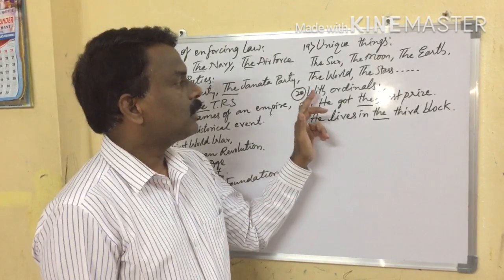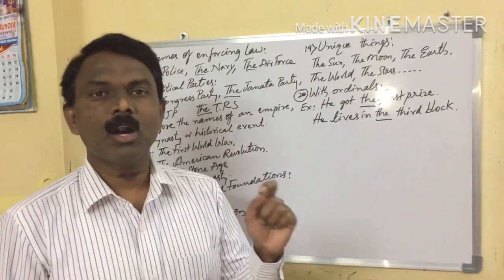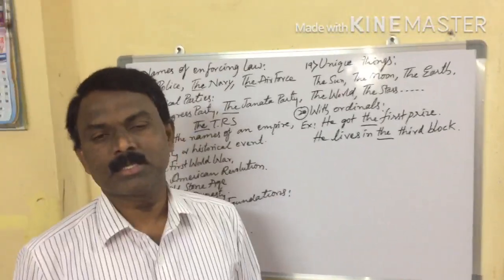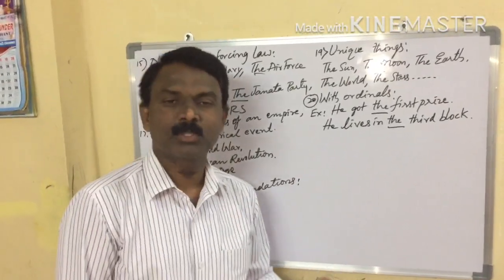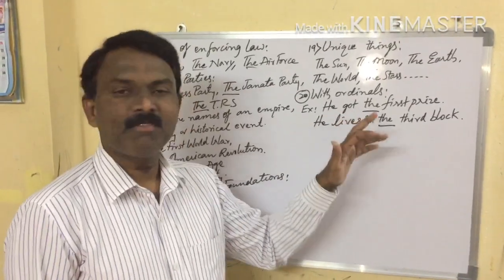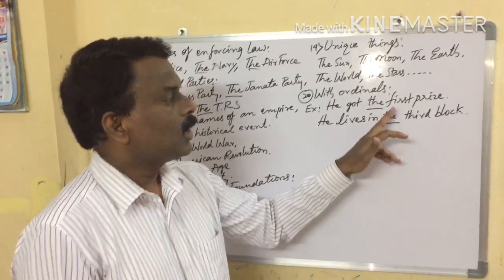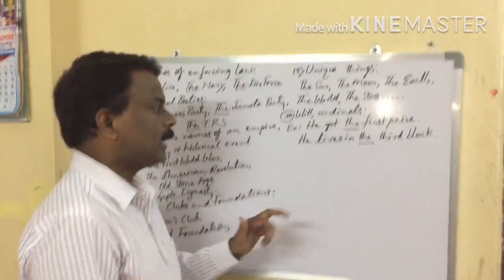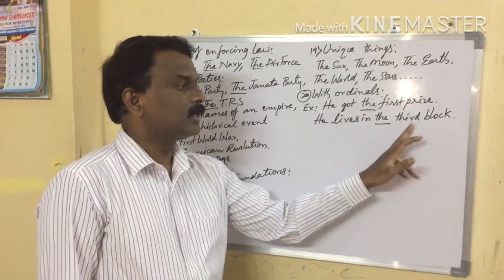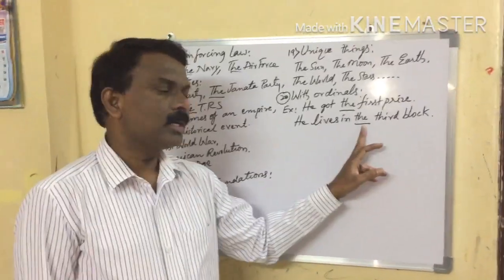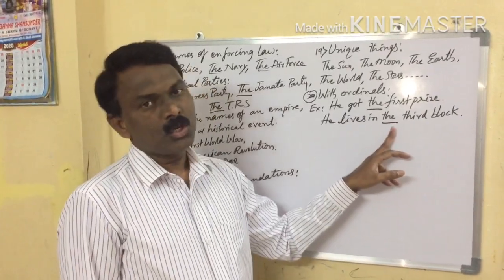Next one, with ordinals. What are the ordinals? For example, first, second, third, fourth. These are all called ordinals. Now let's see. He got the first prize. Here, before first, we should take the article. Next one. He lives in the third block. Here, before third, the article must be used.